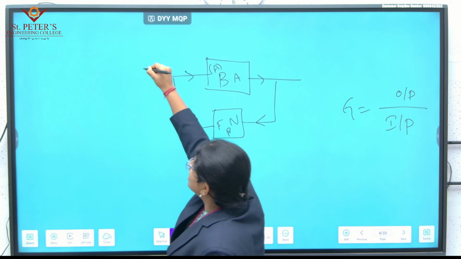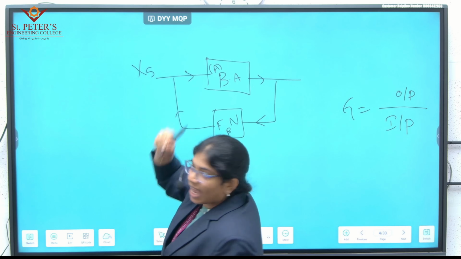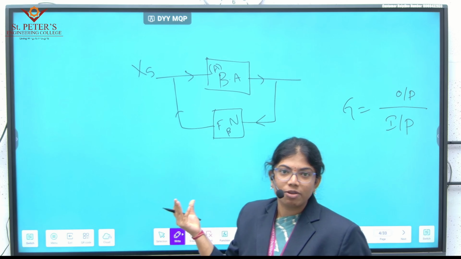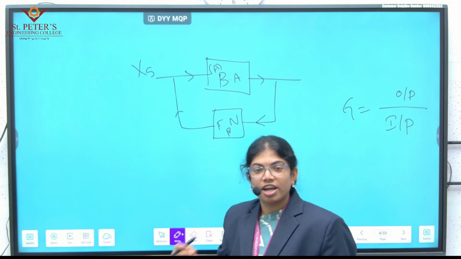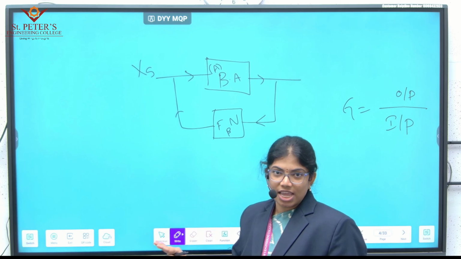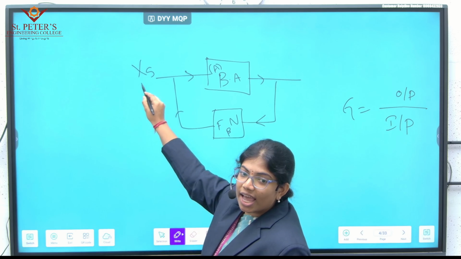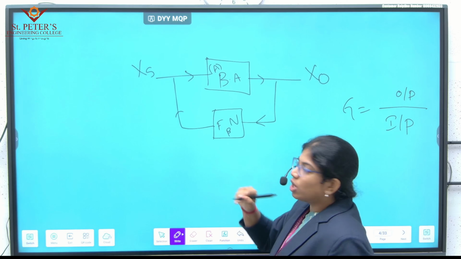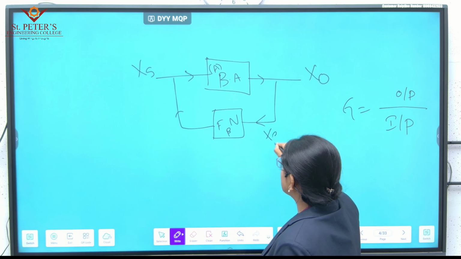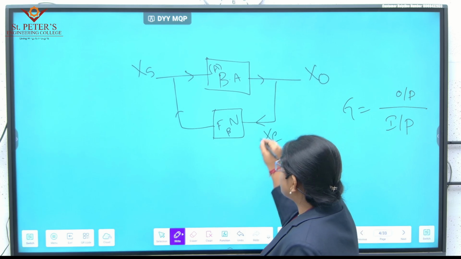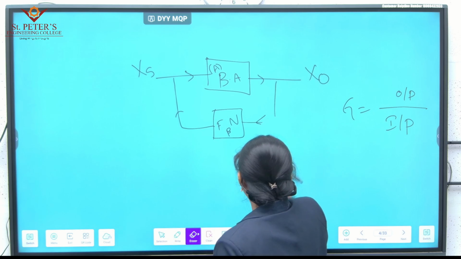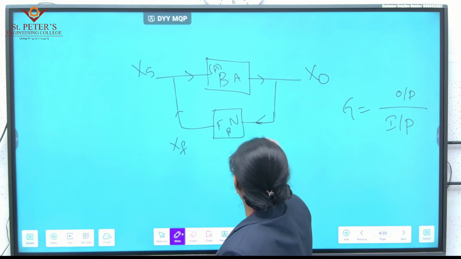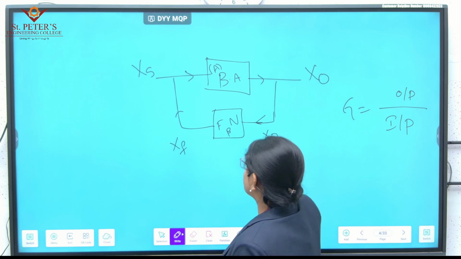Let us consider the input signal as XS. We can take VS or IS, but I am not specifying which type of amplifier it is, voltage amplifier or current amplifier, which is why I am considering XS. The output, let us consider as X out. The feedback signal that we are getting is XF. The same X out is given as input to the feedback network.